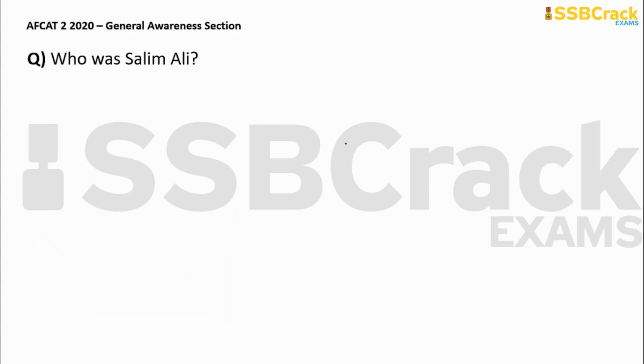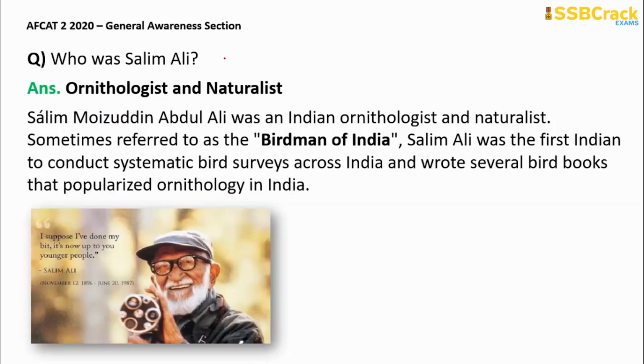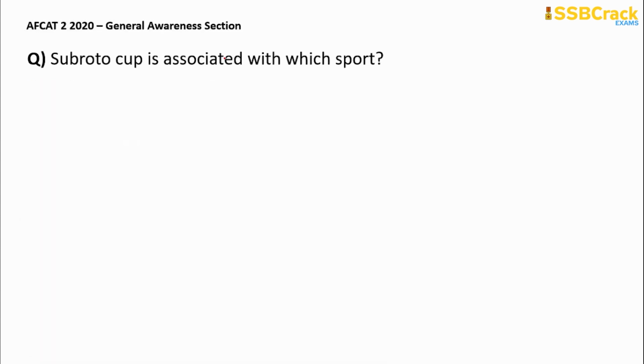Next question, who was Salim Ali? Very famous. So Salim Ali was an ornithologist and naturalist. Sometimes he is also referred to as the Birdman of India. He was the first Indian to conduct a systematic bird survey across India and wrote several bird books that popularized ornithology in India.